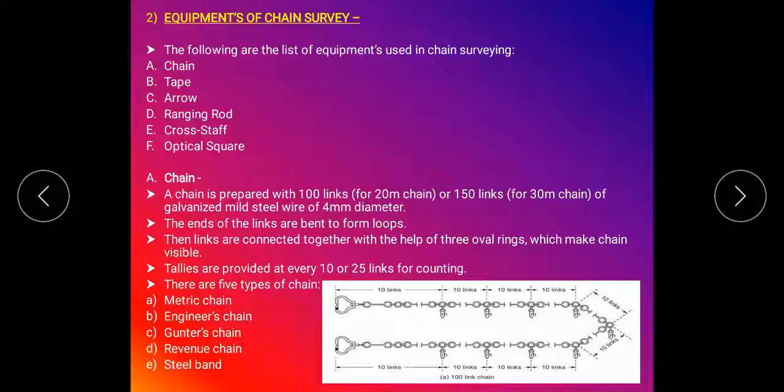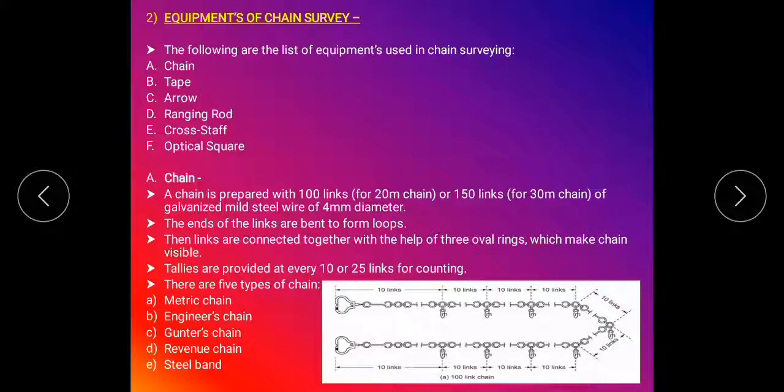The oval rings are like the rings we use for our fingers, and the size is also the same as finger rings. The purpose of these 3 oval rings is connecting the links together, which makes the chain flexible.